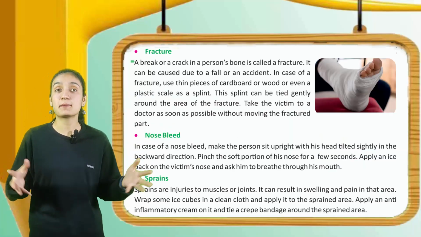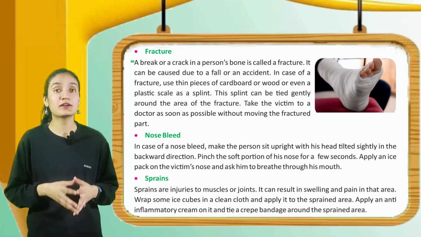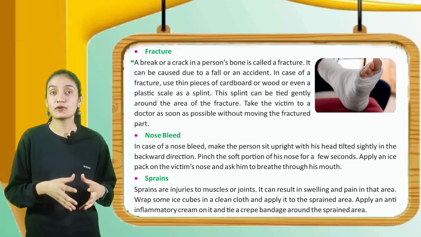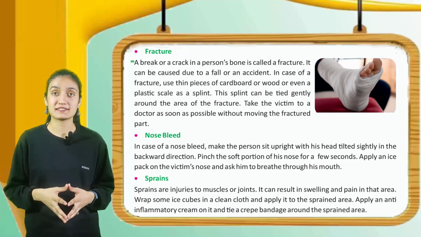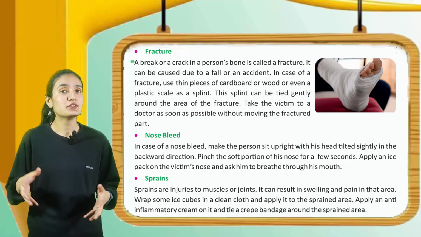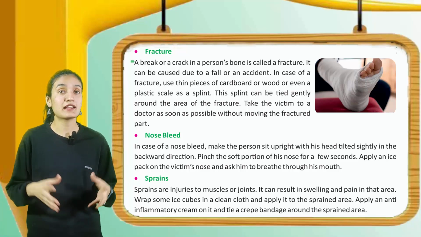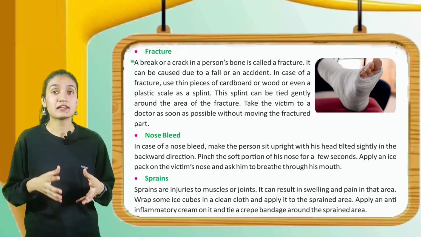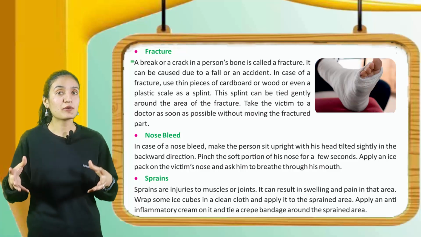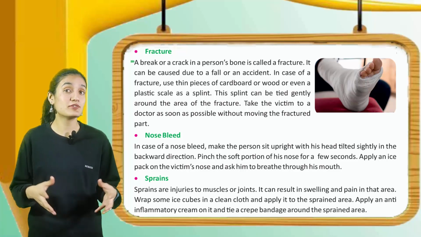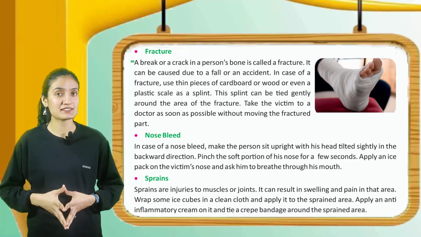Now, fractures. A break or a crack in a person's bone is called a fracture. It can be caused due to a fall or an accident. In case of a fracture, use a thin piece of cardboard or wood or even a plastic scale as a splint. This splint can be tied gently around the area of the fracture. Take the victim to a doctor as soon as possible without moving the fractured part.